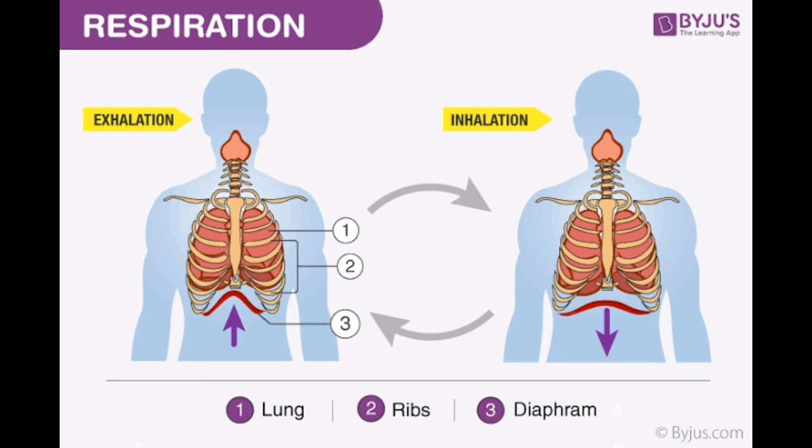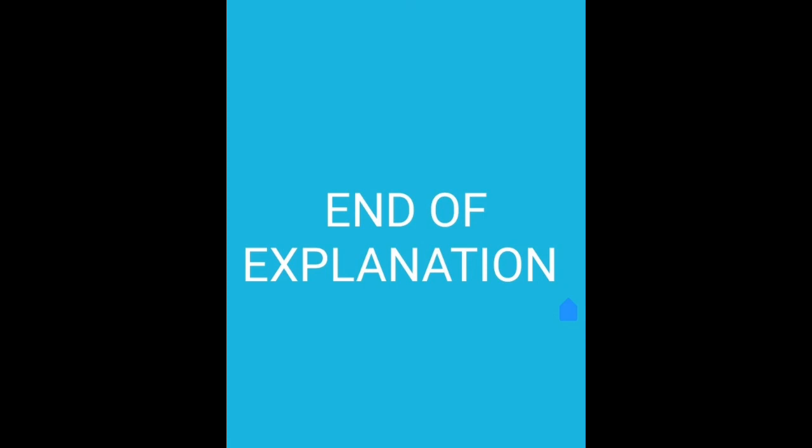So there are a lot more types of systems of our body yet to understand. So here is the end of today's explanation. Next class we are going to learn more about this.